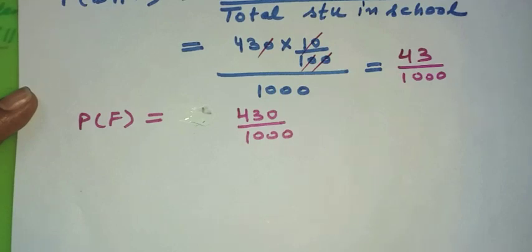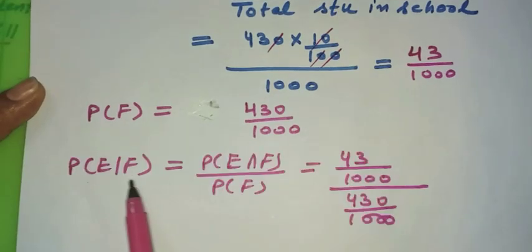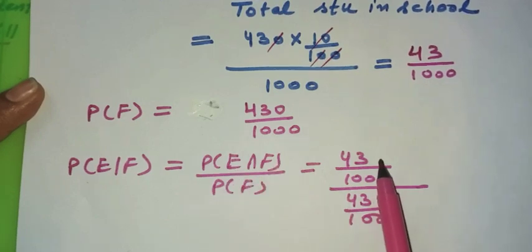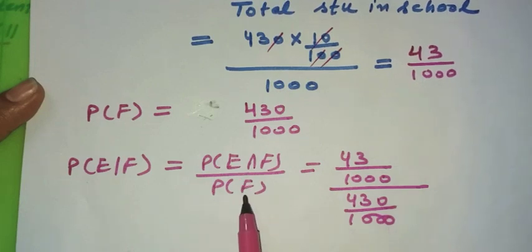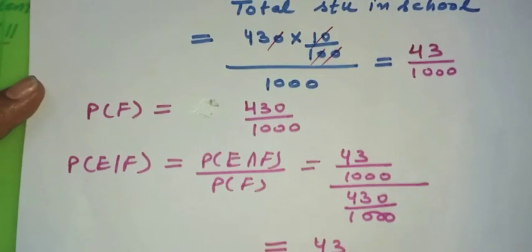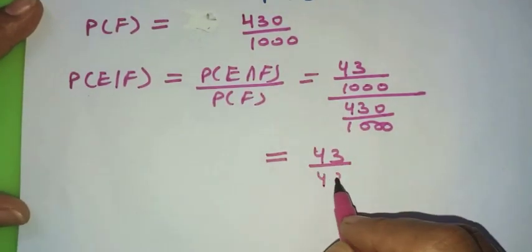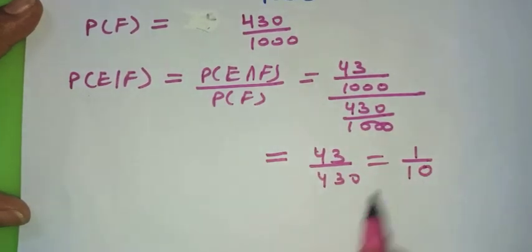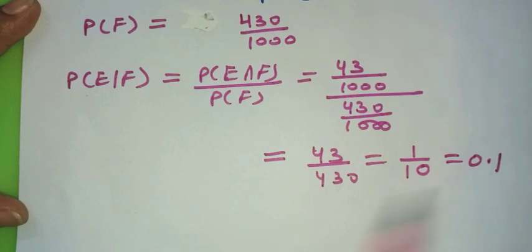Now I find P of E by F. P of E by F is equal to P of E intersection F by PF, which is equal to 43 by 1000 upon 430 by 1000. I have already shown you how I have calculated these probabilities, and this comes out to be 43 upon 430, that is 1 by 10, or I can say 0.1.